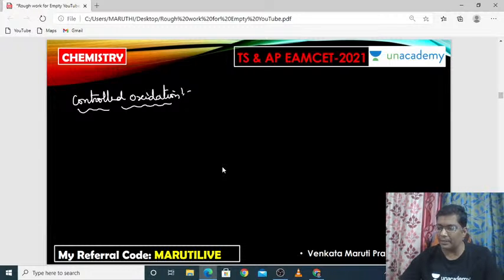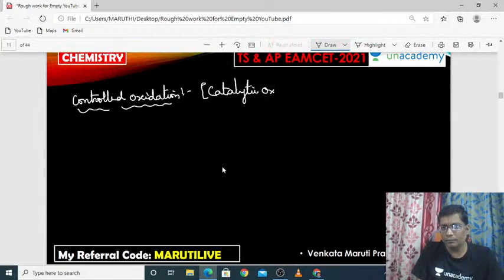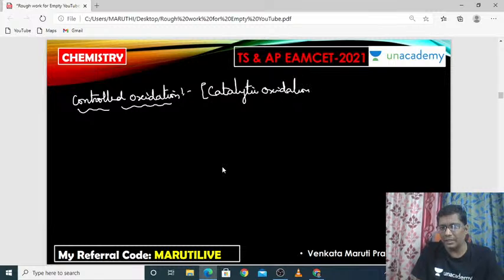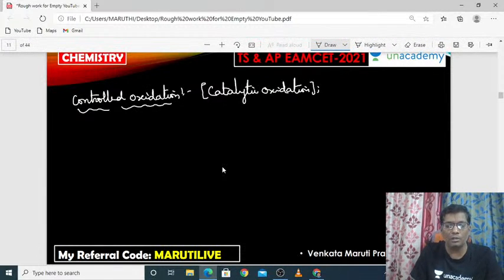Controlled oxidation can be done only in the presence of a catalyst. That's why it is also called catalytic oxidation. Suppose you take methane and want to oxidize the methane with oxygen in the presence of copper.